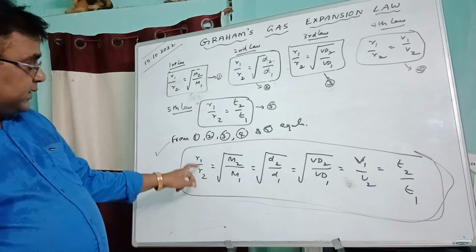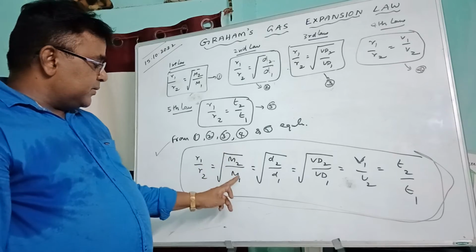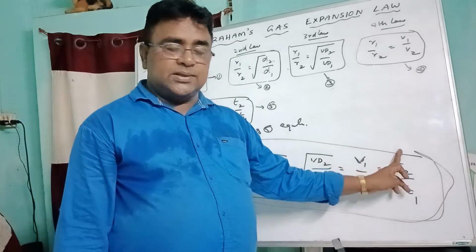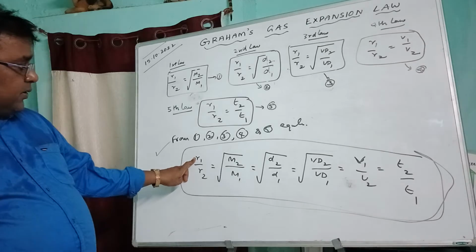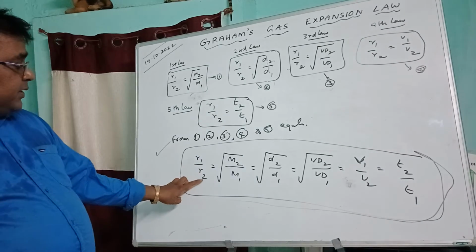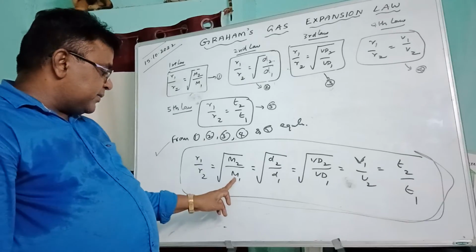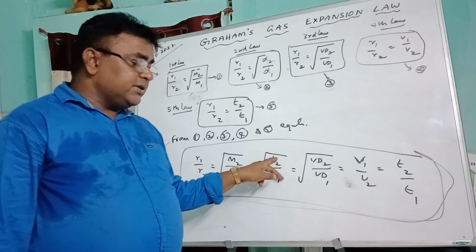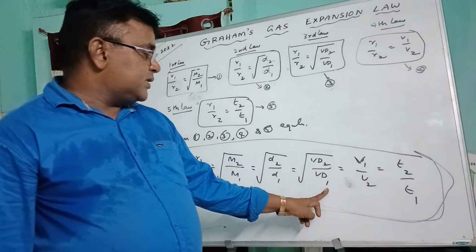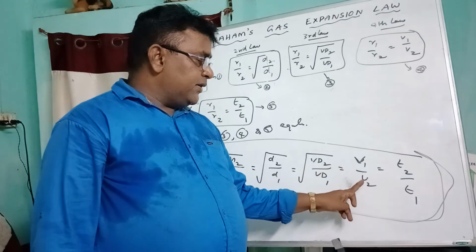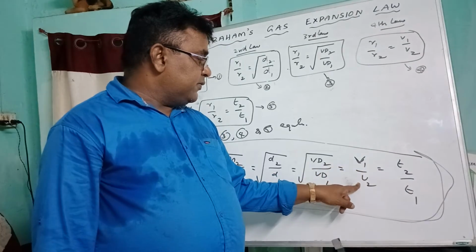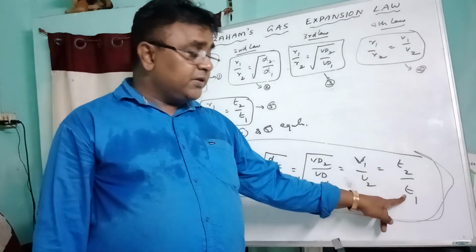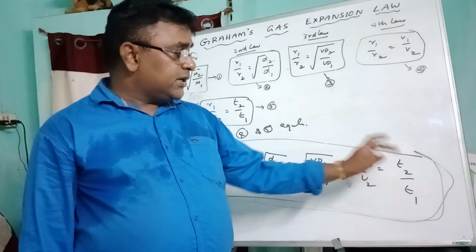What is the complete form? That means Graham's law: R1 by R2 is equal to square root of M2 by M1 is equal to square root of D2 by D1 is equal to square root of VD2 by VD1 is equal to V1 by V2 is equal to T2 by T1, where R1 is the diffusion rate of the first gas, R2 is the diffusion rate of the second gas, M1 is the molecular mass or molar mass of the first gas, M2 is the molar mass of the second gas, D1 is the density of the first gas, D2 is the density of the second gas, VD1 is the vapor density of the first gas, VD2 is the vapor density of the second gas, V1 is the volume of the first gas, V2 is the volume of the second gas, T1 is the time taken for diffusion of the first gas, T2 is the time taken for diffusion of the second.